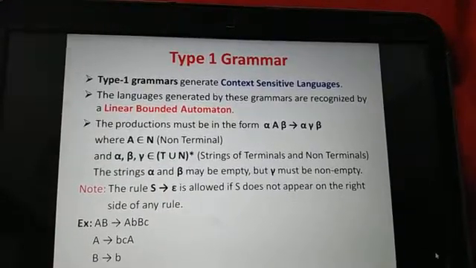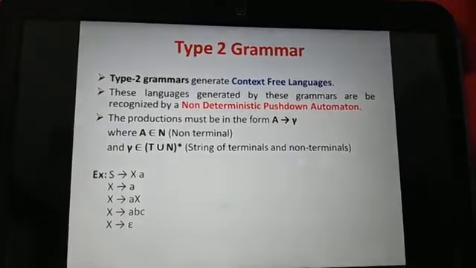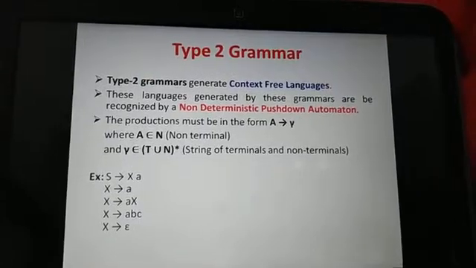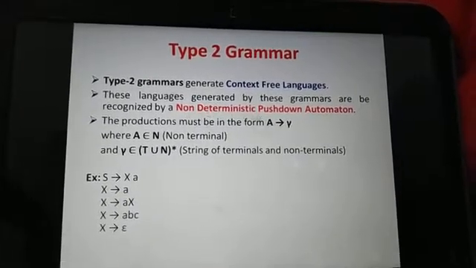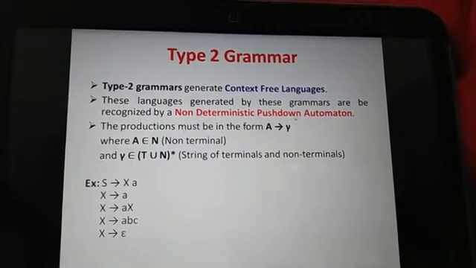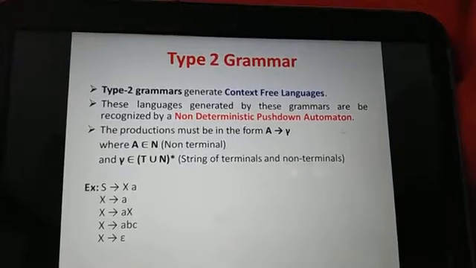Now the type 2 grammar. The type 2 grammars generate context free languages. The languages generated by these grammars are recognized by non-deterministic push-down automata, and not in general deterministic push-down automata.